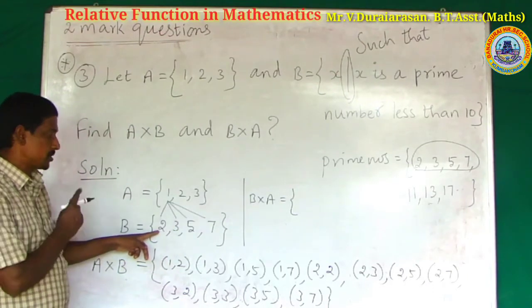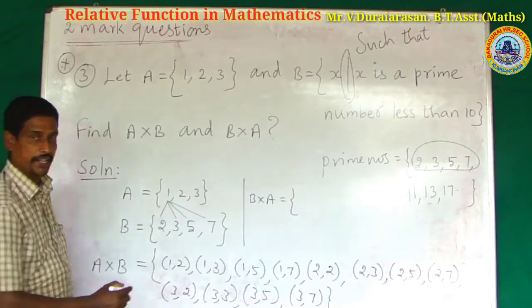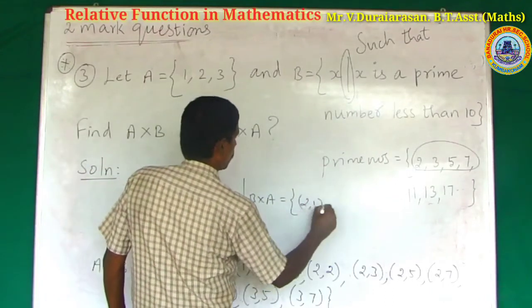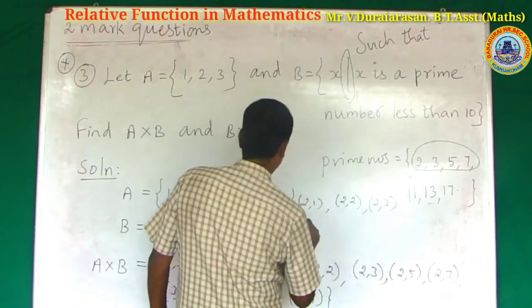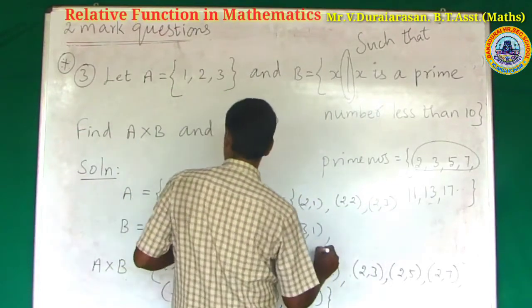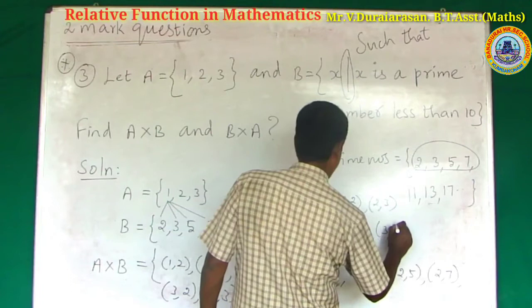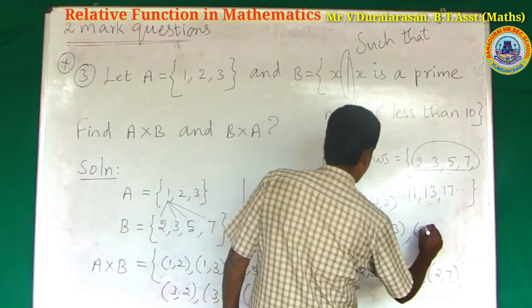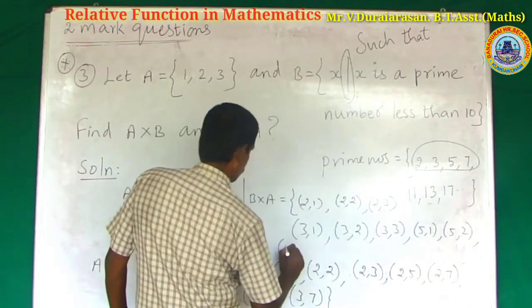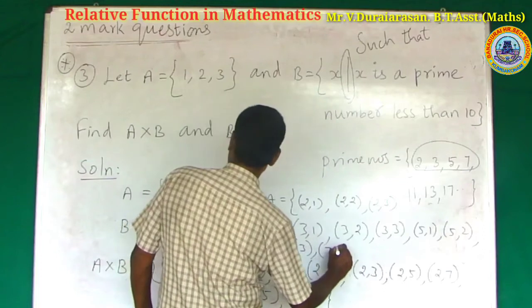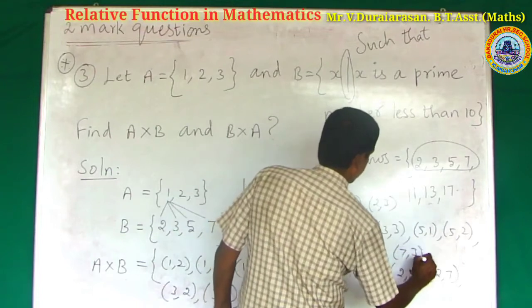The first element is from the set B. (2,1), (2,2), (2,3), (3,1), (3,2), (3,3), (5,1), (5,2), (5,3), (7,1), (7,2), (7,3).